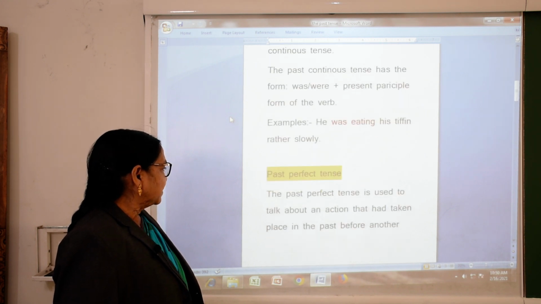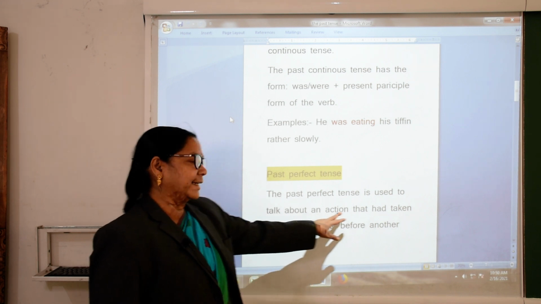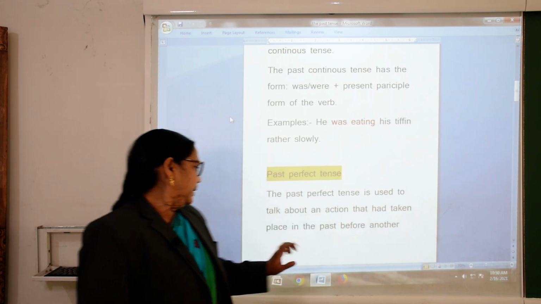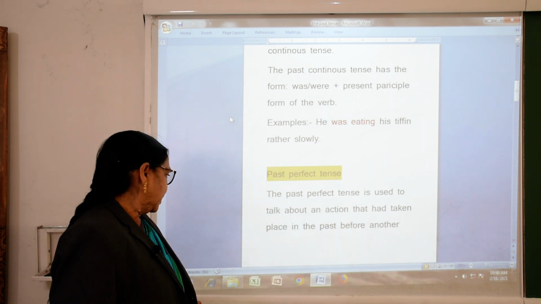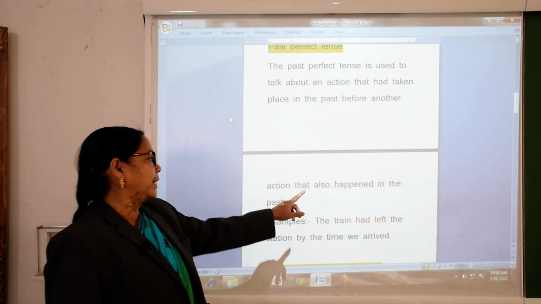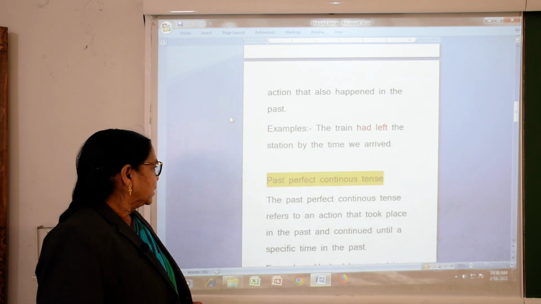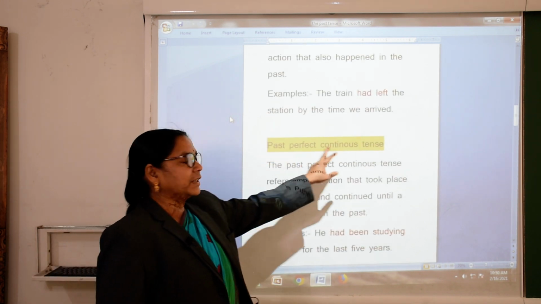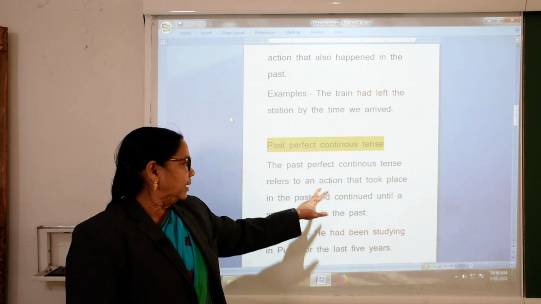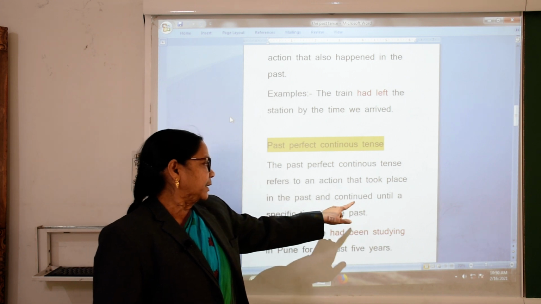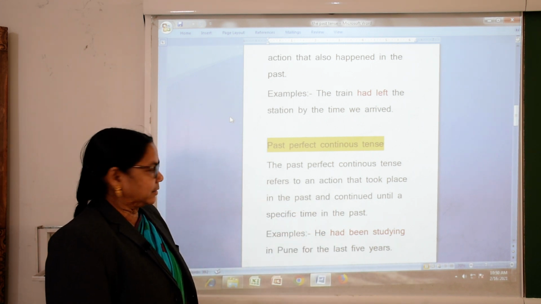Then the past perfect tense is used to talk about an action that had taken place in the past before another action that also happened in the past. Now the past perfect continuous tense refers to an action that took place in the past and continued until a specific time in the past.